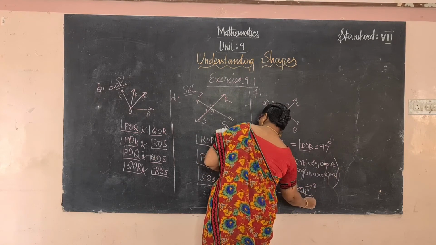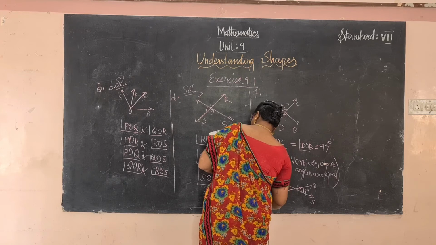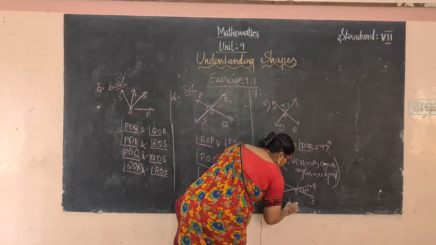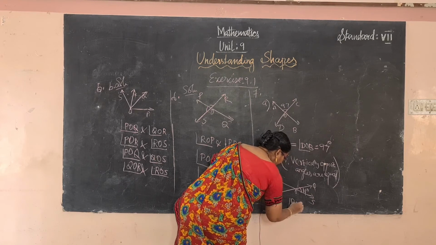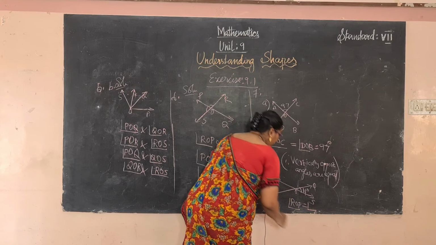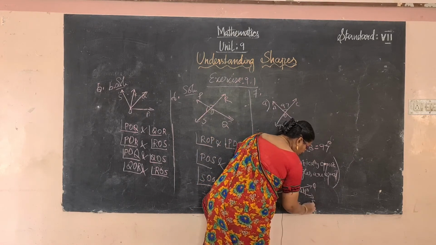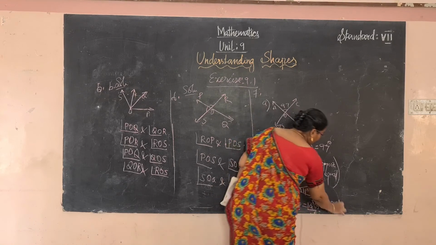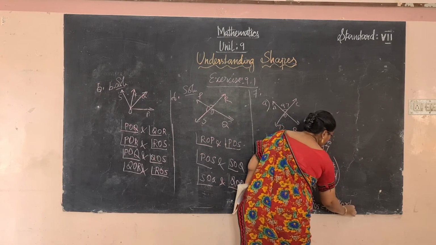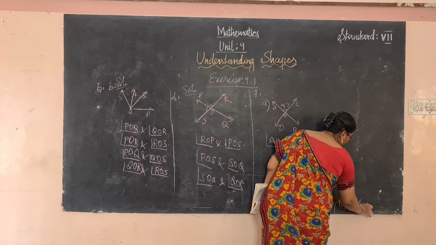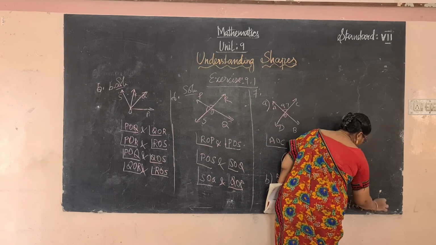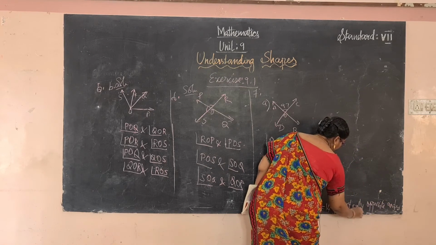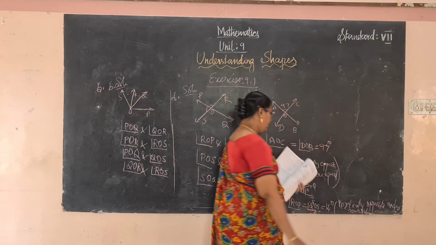Q, S or P, denoted O. So angle ROP is equal to angle QOS equal to 14 degrees. Here vertically opposite angles are equal. Okay, right.